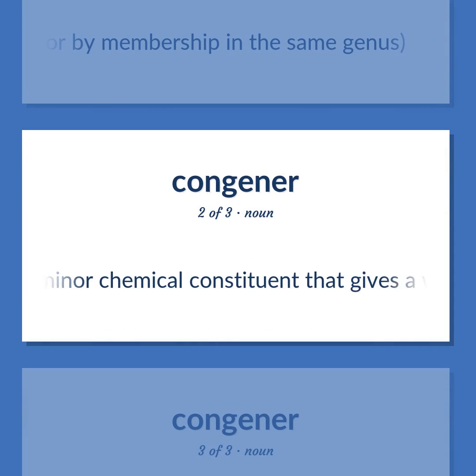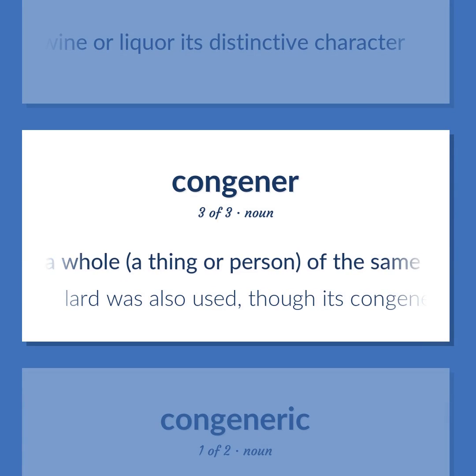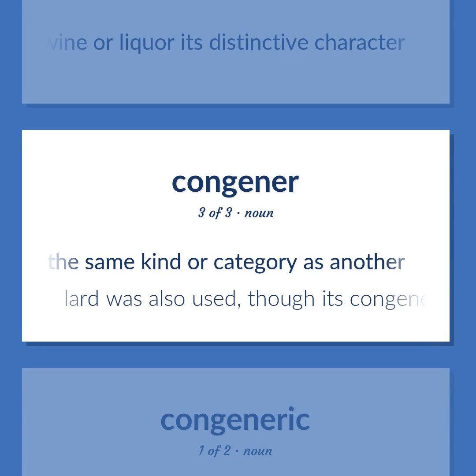A minor chemical constituent that gives a wine or liquor its distinctive character. A thing or person of the same kind or category as another. Lard was also used, though its congener, butter, was more frequently employed.